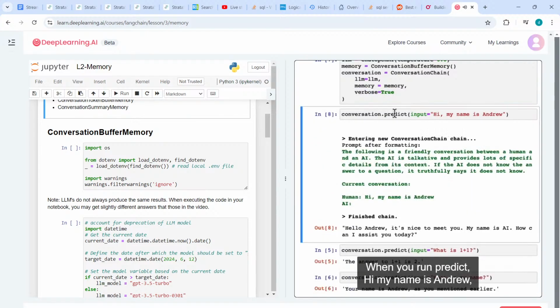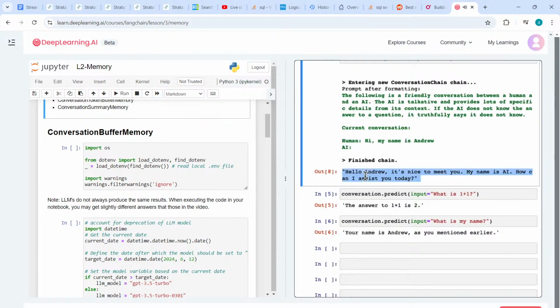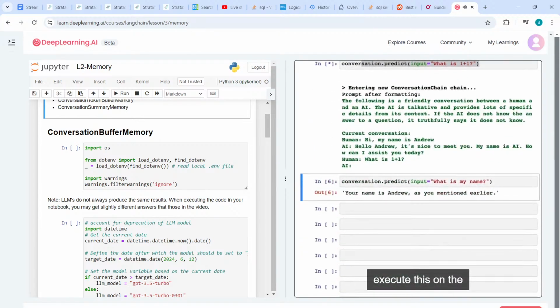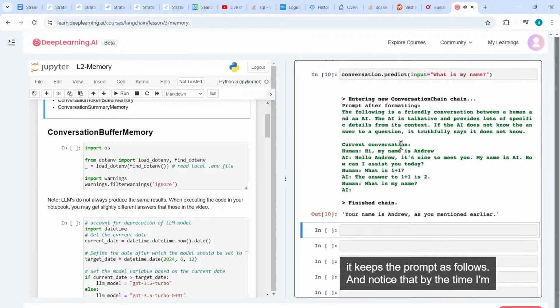And so if you want, you can change this verbose variable to true to see what Langchain is actually doing. When you run predict hi, my name is Andrew, this is the prompt that Langchain is generating. It says, the following is a friendly conversation between a human and an AI, the AI is talkative, and so on. So this is a prompt that Langchain has generated to have the system have a hopeful and friendly conversation, and it has to save the conversation, and here's the response. And when you execute this on the second and third parts of the conversation, it keeps the prompt as follows.